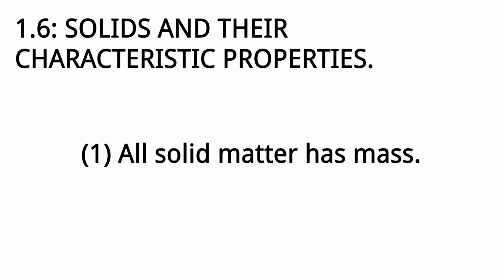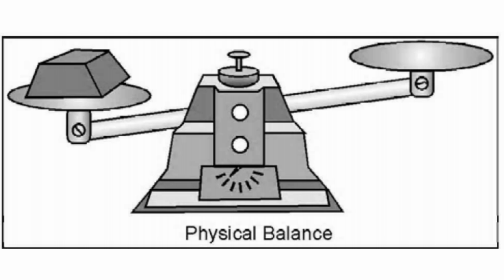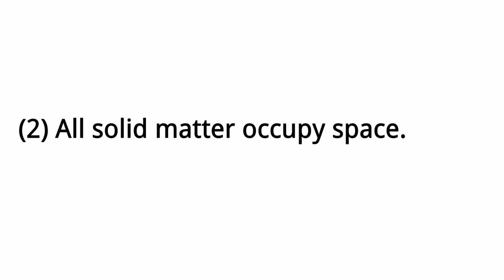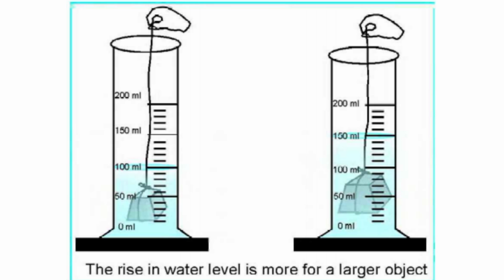1.6. Solids and their characteristic properties. 1. All solid matter has mass. When a solid is placed on one side of a physical balance, the other side being empty, the balance tilts to the side having the solid. 2. All solid matter occupies space. When a solid is dipped into a measuring jar partly filled with water, the level of water rises. When a larger object is dipped, the rise in level is more.